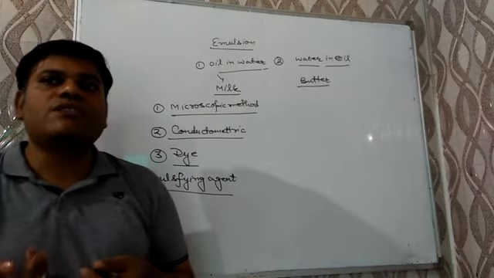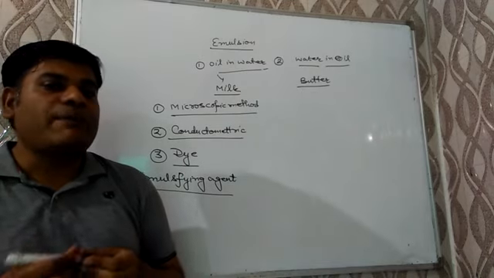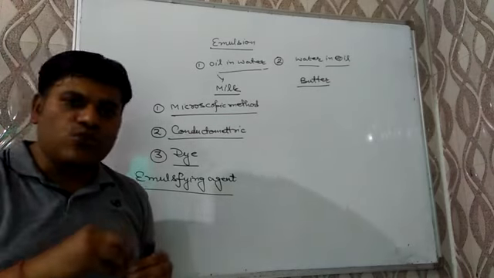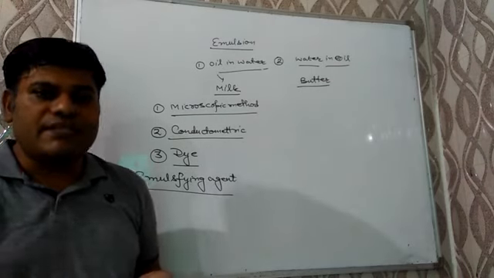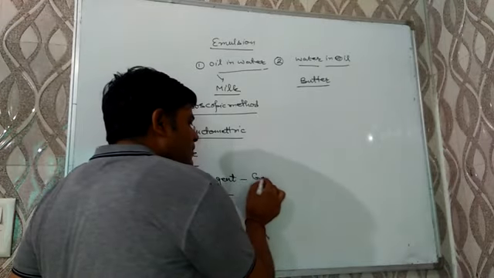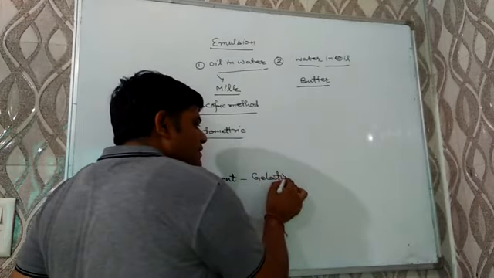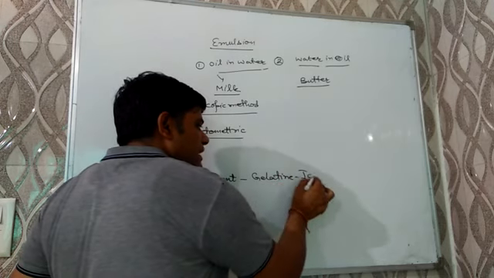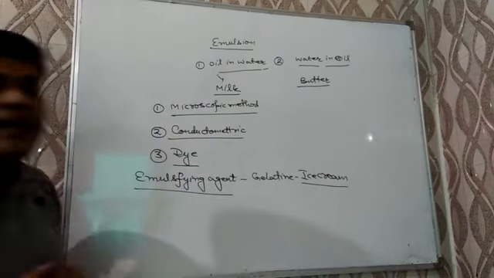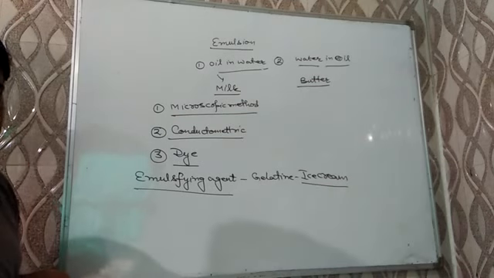Emulsifying agents are those substances which are used to stabilize an emulsion. A general example of emulsifying agent is gelatin, which is used in ice cream. Gelatin is the common emulsifying agent which is added in ice cream for stabilization.